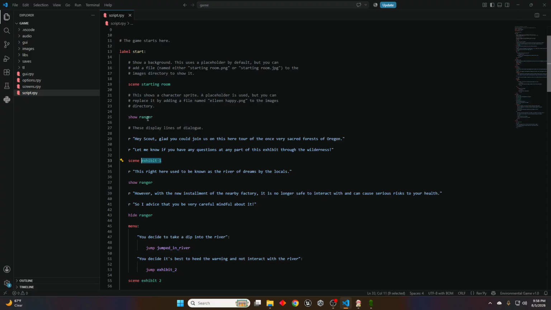And the reason that the ranger is no longer being shown here is because we go to a new scene, right? A new scene means everything gets reset. So if I did not have this here, it would have to pretty much skip until the next line and then the next statement. Same with the beginning of the game, right? When you started, yes, there was a new scene, but it didn't just stop there. It went to the next line.